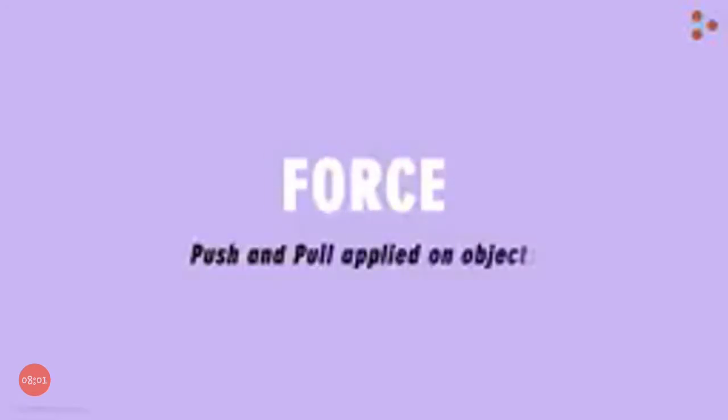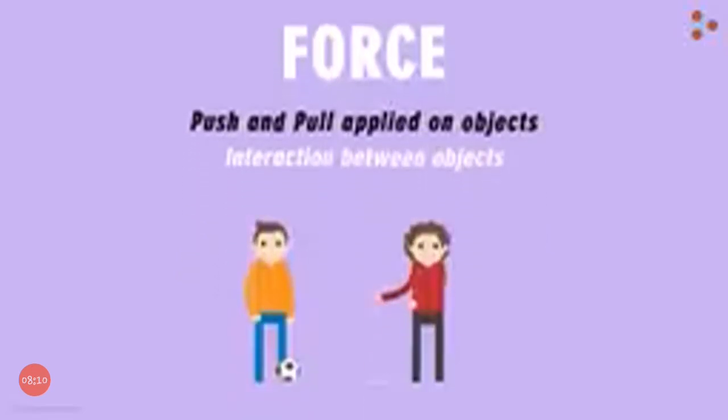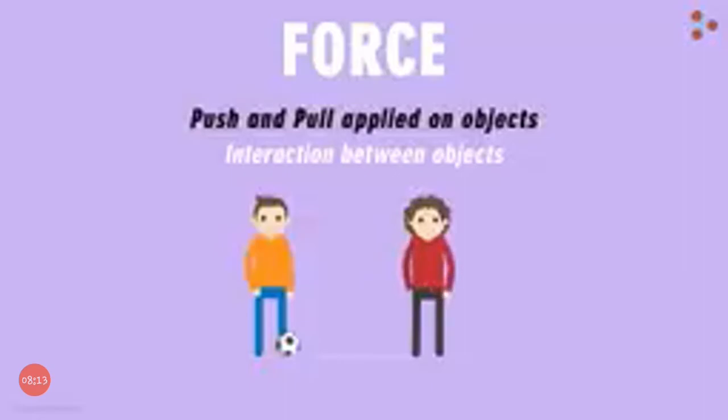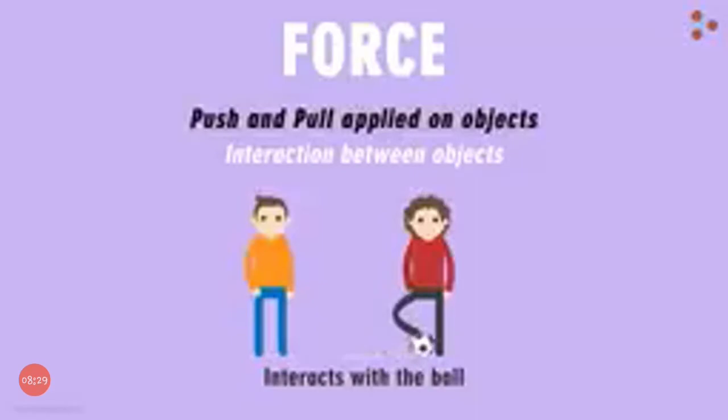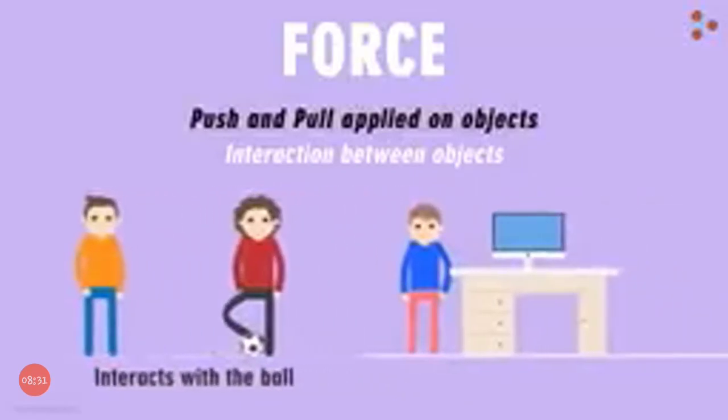So, we can safely say at this point that forces are nothing but the push and pull applied on objects, an interaction between the objects. What does that mean? Let's go back to our first example of this video. In order to pass the ball to his teammate, the player must move it. That is, he must interact with the ball to move it in the direction of his teammate. He interacted with the ball by kicking it. The ball and the player interact with each other.